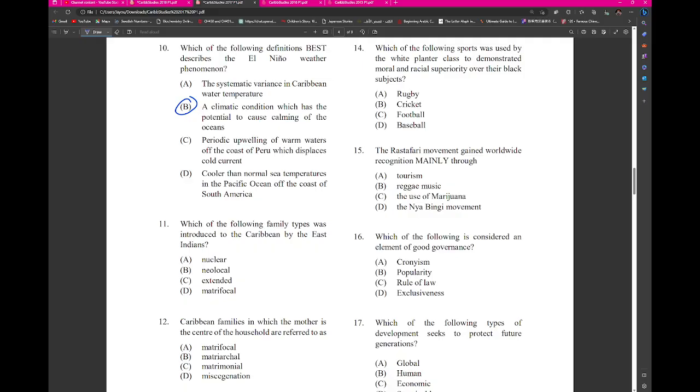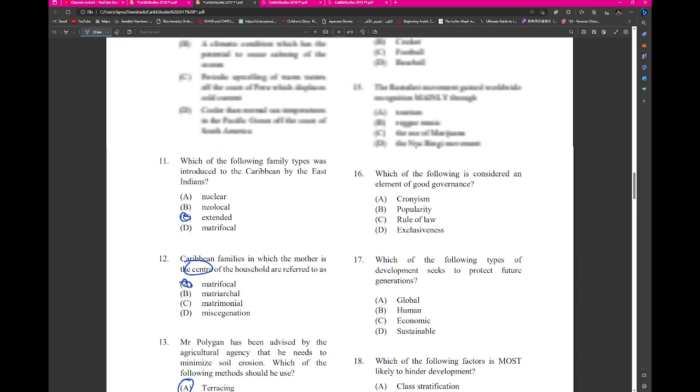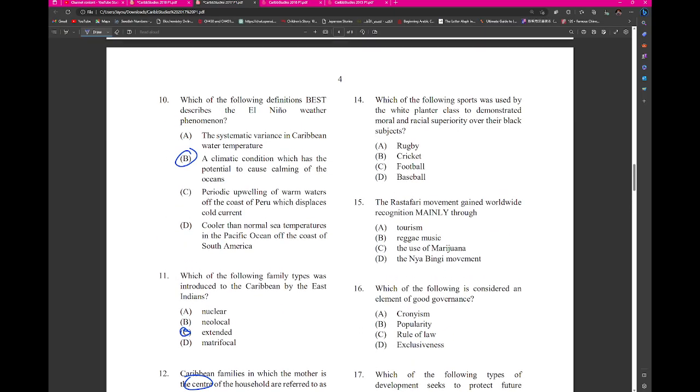11. Which of the following family types was introduced by the East Indians? So we know it can either be extended or joint. Caribbean families in which the mother is a center, matrifocal. Terracing would be the better answer for that. So which of the following sports was used by the white planter class to demonstrate moral and racial superiority over the blacks? This would be cricket.